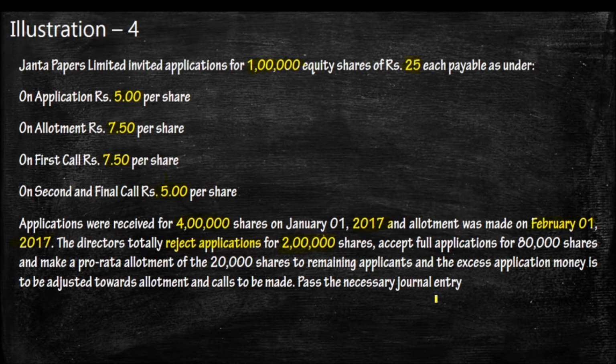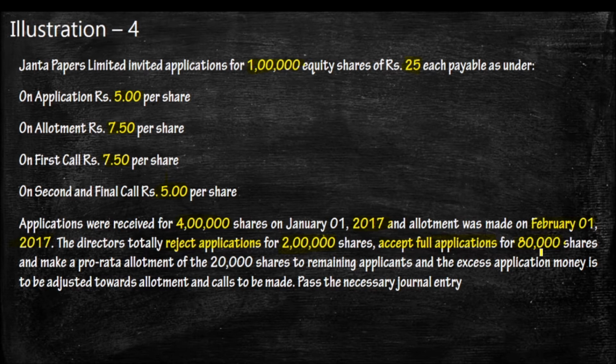Share application account, bank 2 lakh into the application money 5, and accept full application for 80,000 shares. So out of total 4 lakh, 2 lakh is rejected. So what is remaining? Remaining 2 lakh shares are there. From 2 lakh shares, for the applicants of 80,000 shares, they are given the full number of shares.